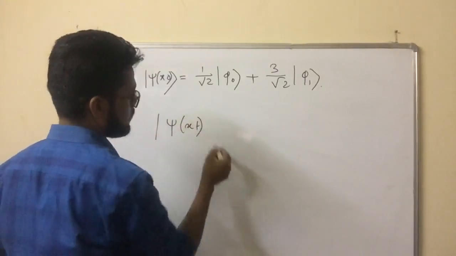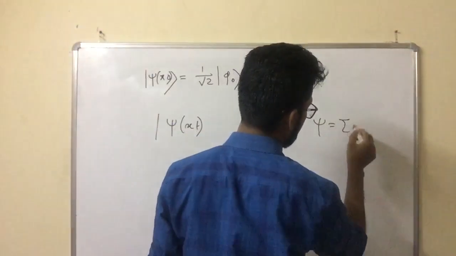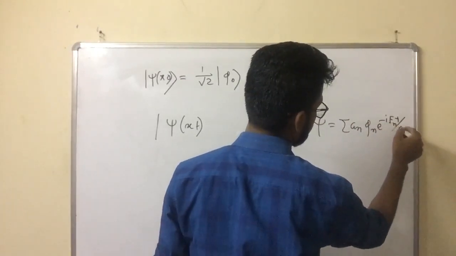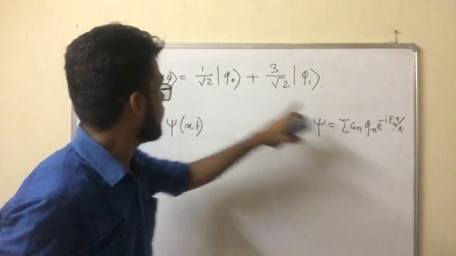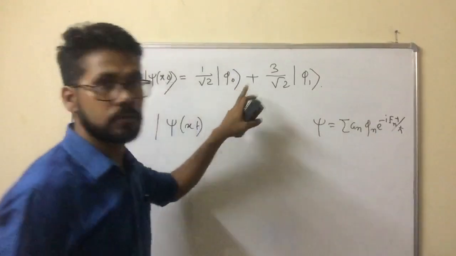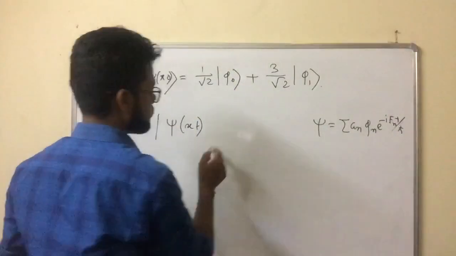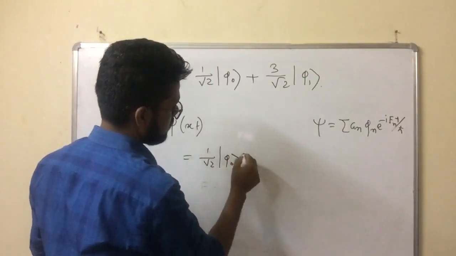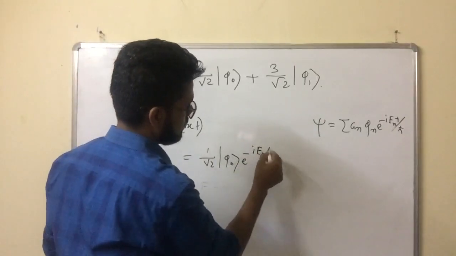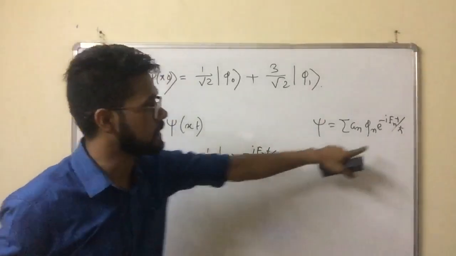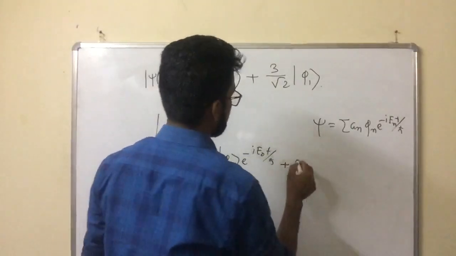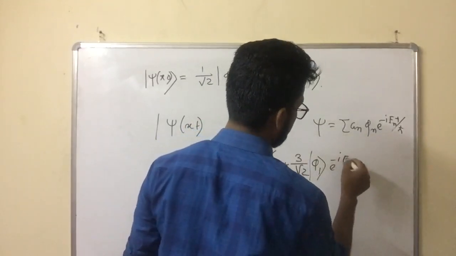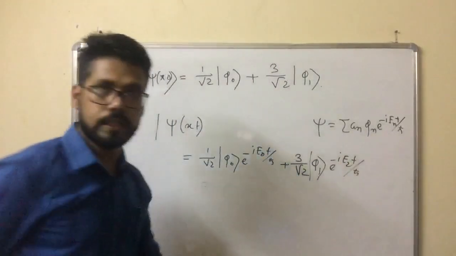Psi x t, because we know this general formula. You remember the general formula, sum of a n phi n e to the power minus i E n t by h cross. This is a1. Okay, and this is this part, and the time part is missing. We have to put this value. This equals 1 by root 2, which will remain the same, phi naught e to the power minus i E naught t by h cross. This adds this part according to this formula. Okay, next part will be 3 by root 2 phi 1 e to the power minus i E1 t by h cross. Okay, now put this value.